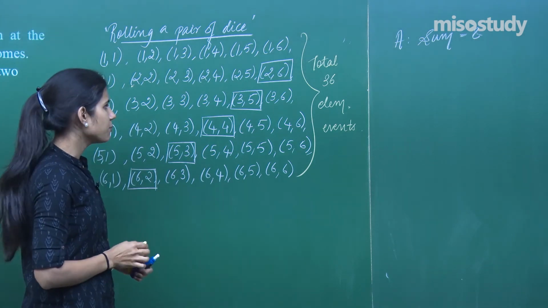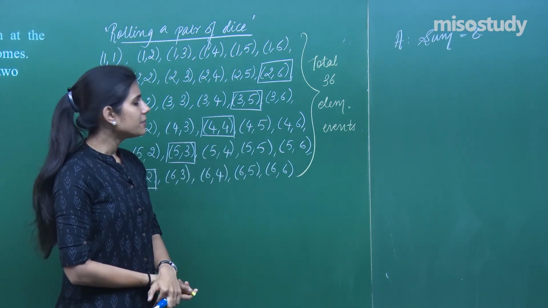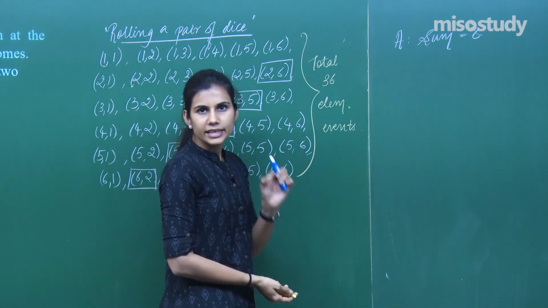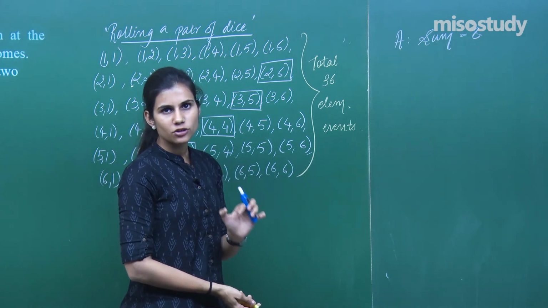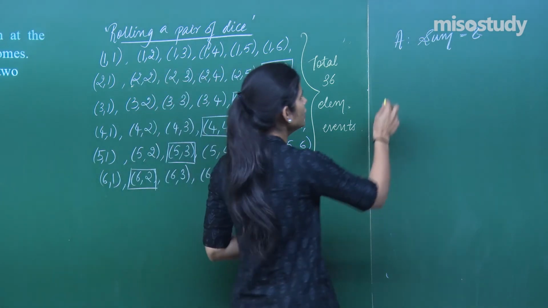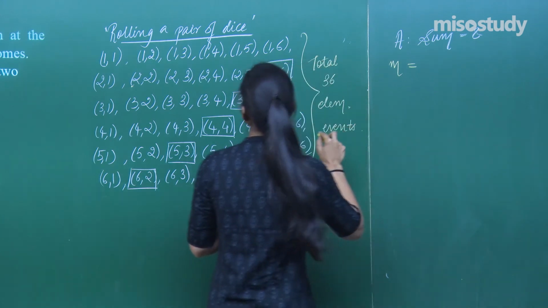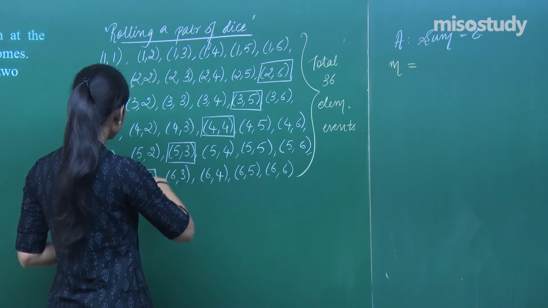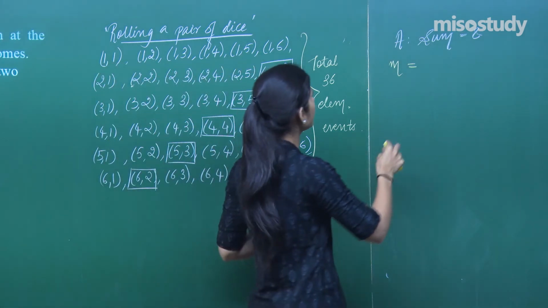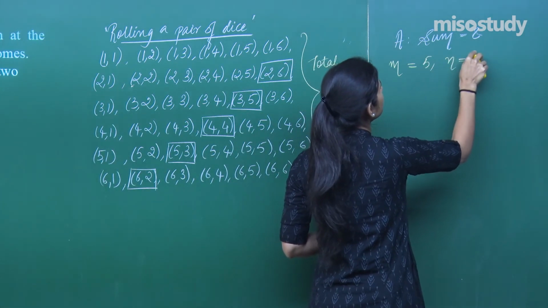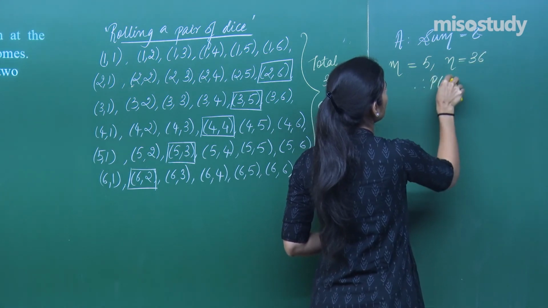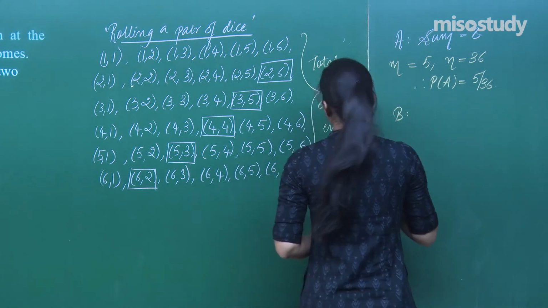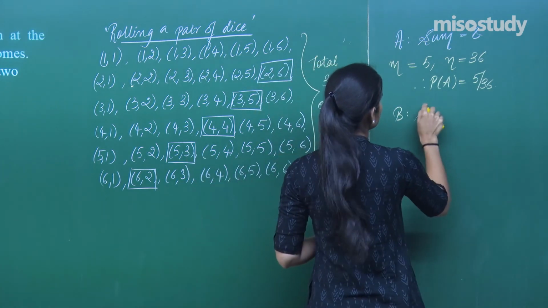So out of 36 possible outcomes, there are 5 possible outcomes which are in favor of event A, because they are the outcomes in which the two numbers that you get on both the dice add up to give you 8. So your M is what? Let's just check. Here this is 8, then this is 8, after this is 8, and then this is 8. So your 1, 2, 3, 4, 5. M is 5 and N is 36, the total possible outcomes. So the probability of A is 5 by 36. B is that the sum is 13.